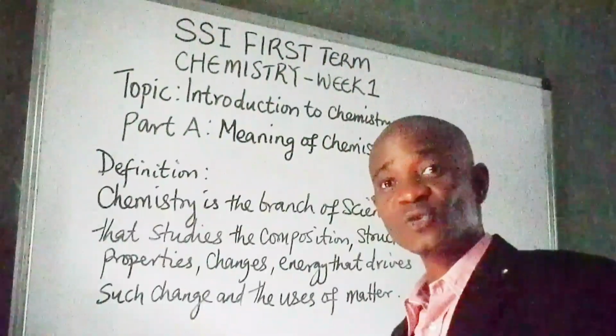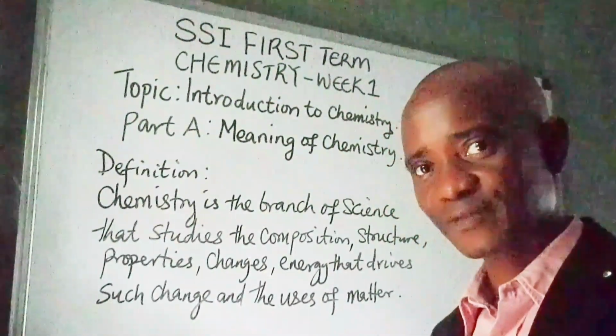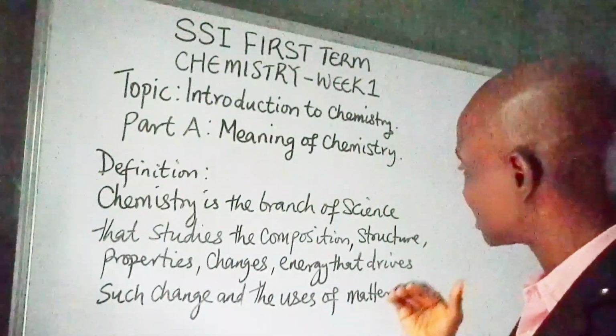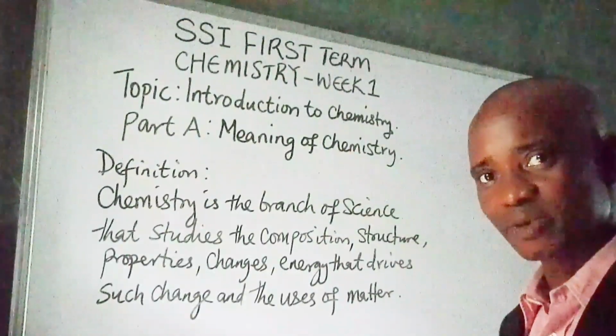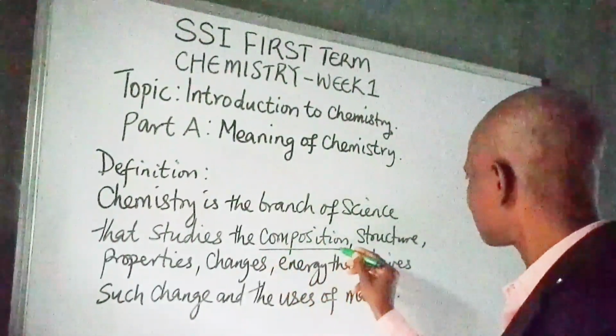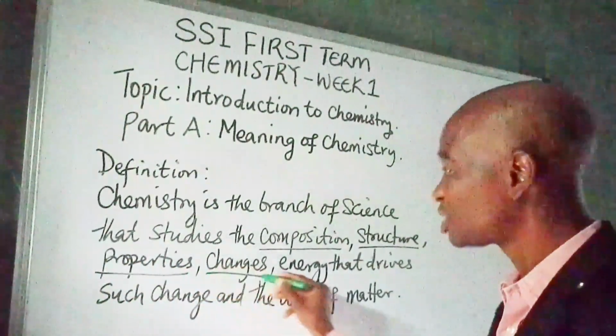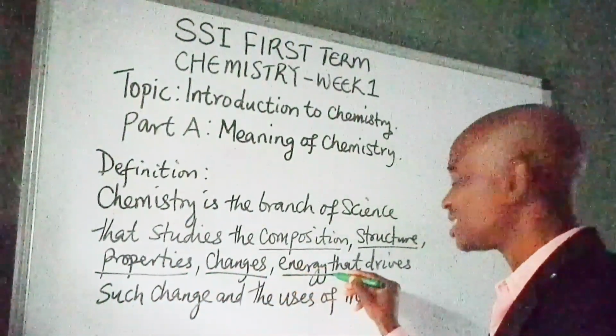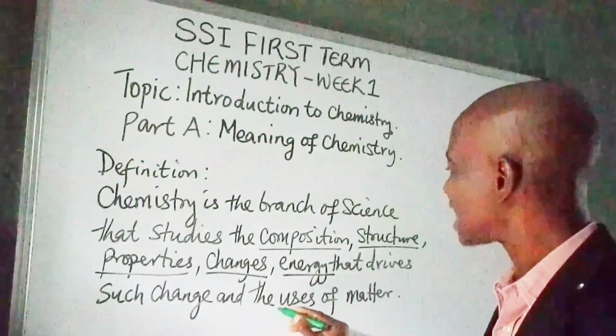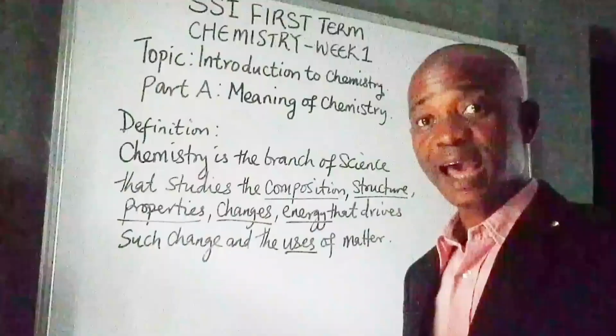Matter. So chemistry is a matter science, just like physics. But this time around, chemistry is the study of 6 things about matter: the composition, structure of matter, properties of matter, changes of matter, the energy that drives such change, and the uses of matter. As simple as that.